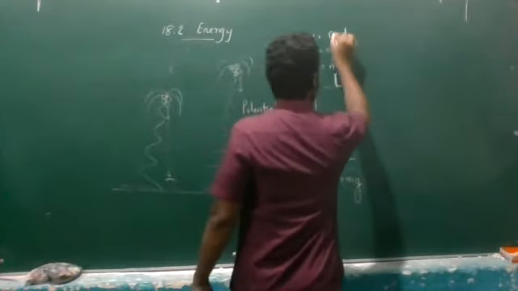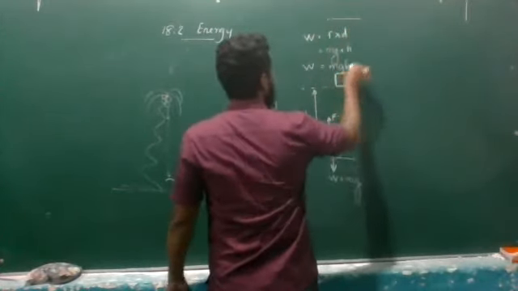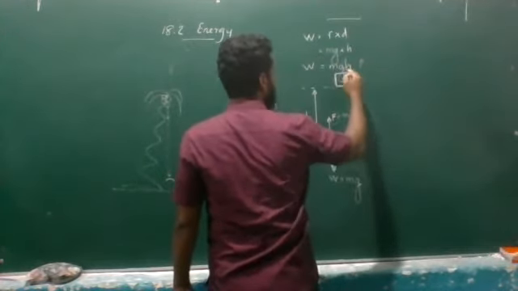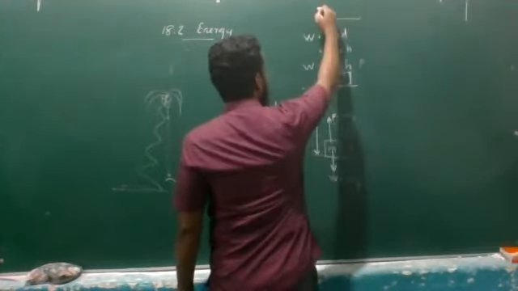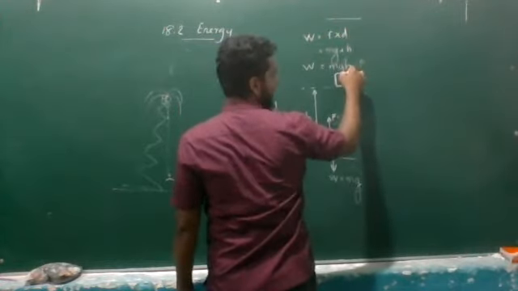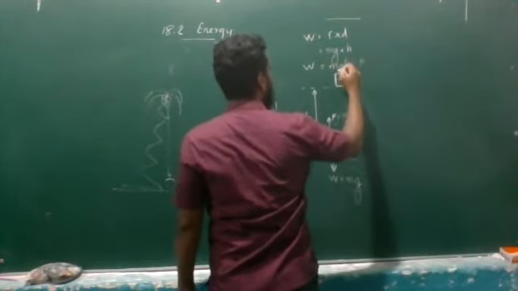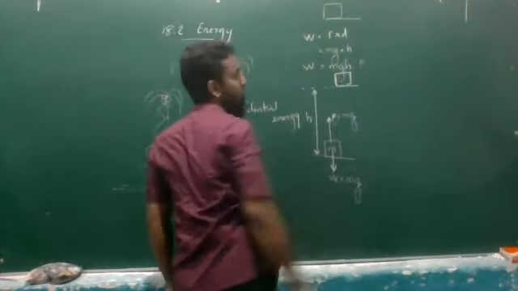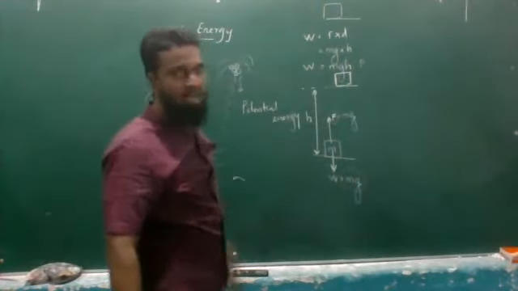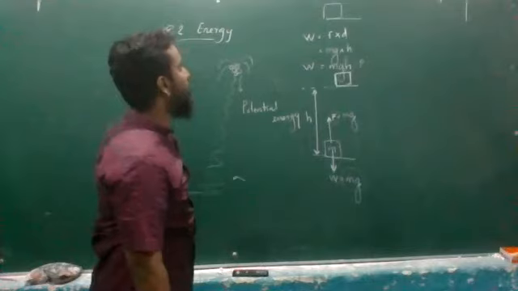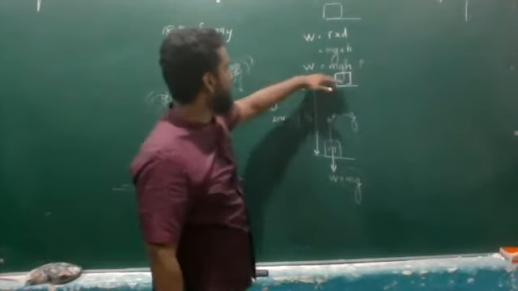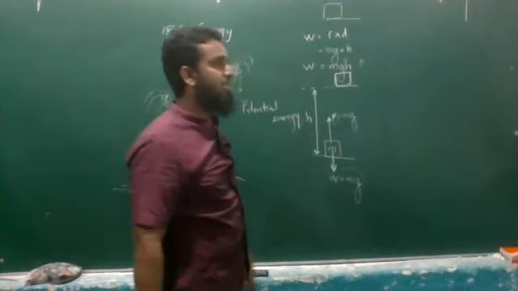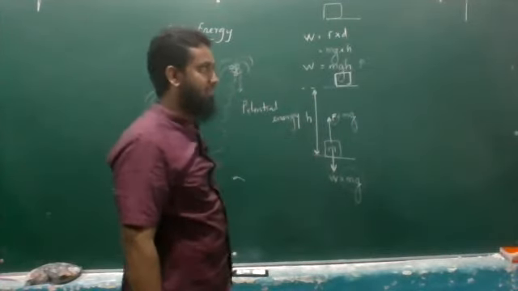If you uplift higher, this h component is going to increase. That tells you if you want to uplift higher, you have to do more work. By doing more work, you are going to store more energy when you uplift to greater heights. Therefore, by the position, we are storing the energy by uplifting the objects.